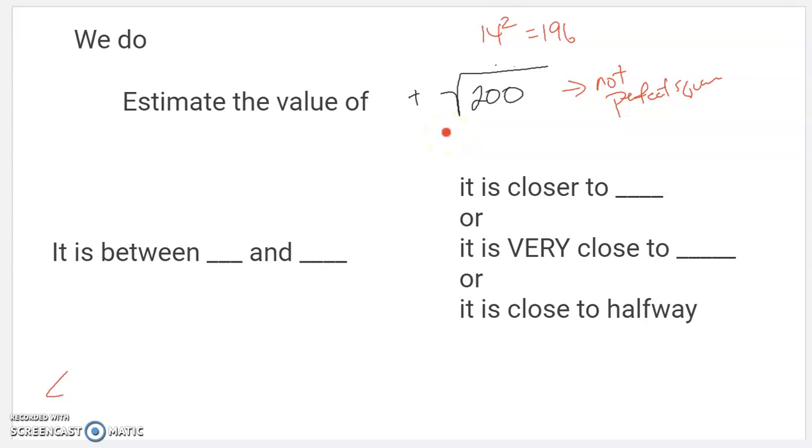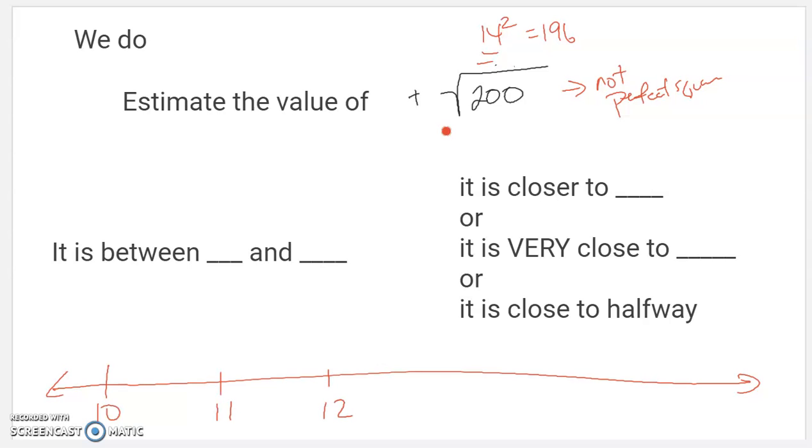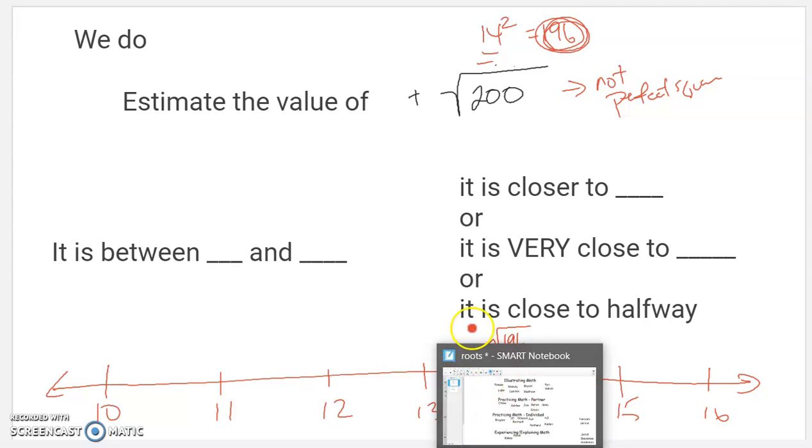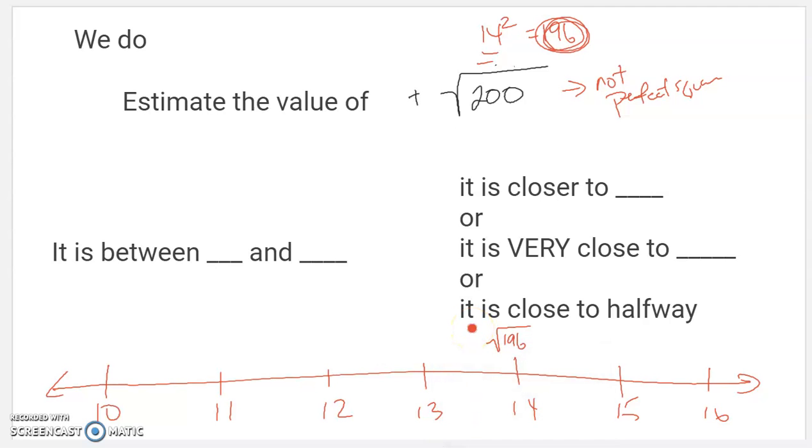So if I were to make my number line, I don't want to start all the way from 0. That's going to be annoying because I know it's way up here. So maybe I'll start at like 10 to help me think. 11, 12, 13, 14, 15, 16. And so I start looking for ones I know, right? So 14, that's the square root of 196. 14 times 14 is 196. 15, that's the square root of 225.